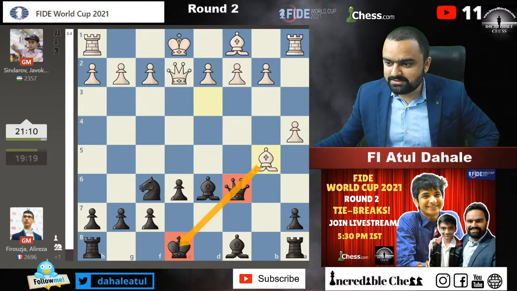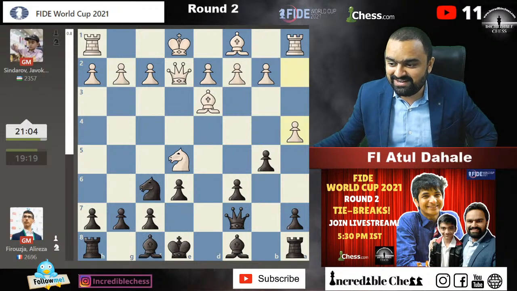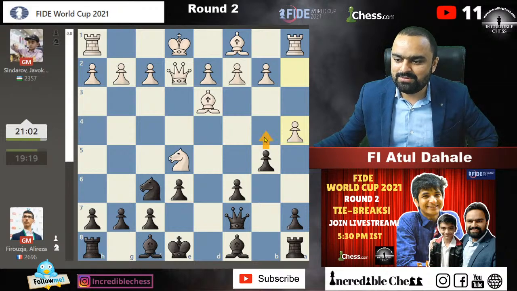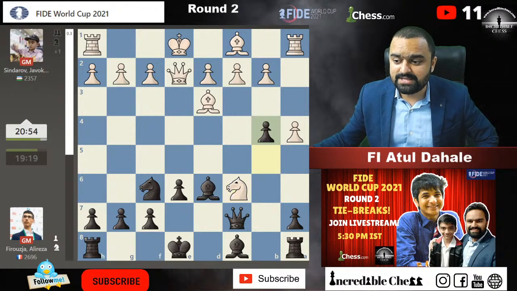Well, that's not something possible here. So I think he just missed out on this thing, or was it a preparation from his side? We never know. Maybe b4 first was much better. But okay, he played bishop to d6, knight into c6. He sacrificed one pawn. b4 has been played.